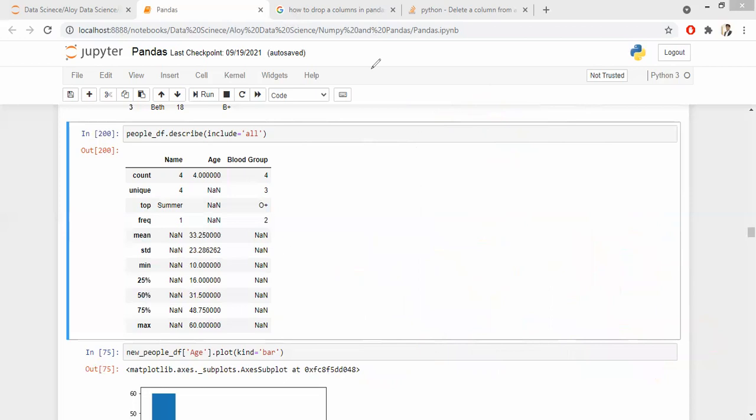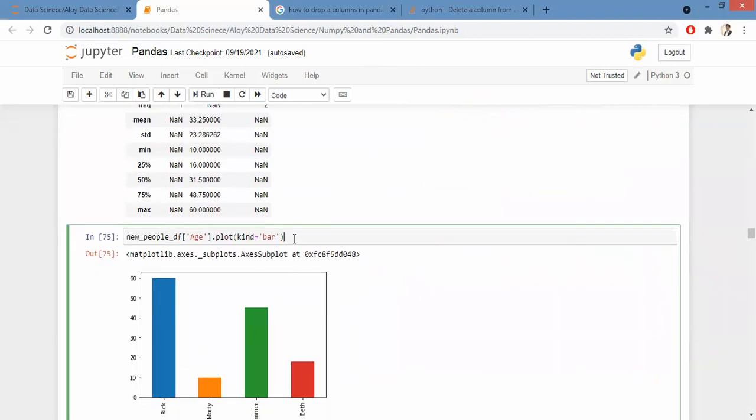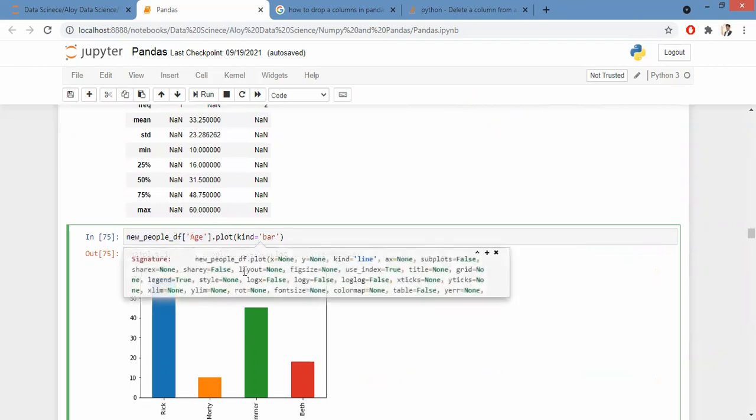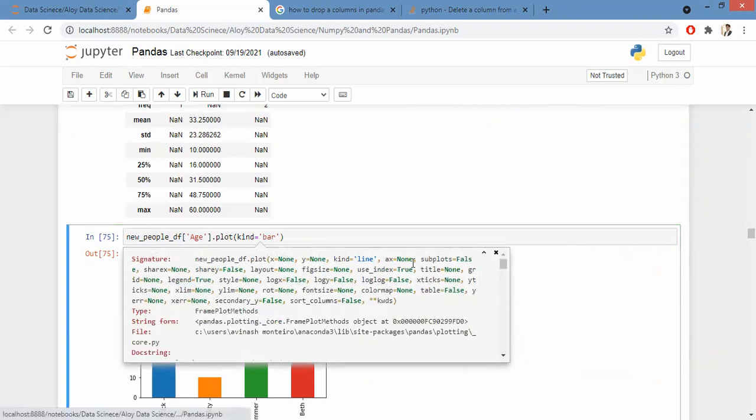Okay. Now the next aspect of Python pandas is that you can even plot charts. How you do it is you select your column, you give dot plot, and in kind you specify the chart.